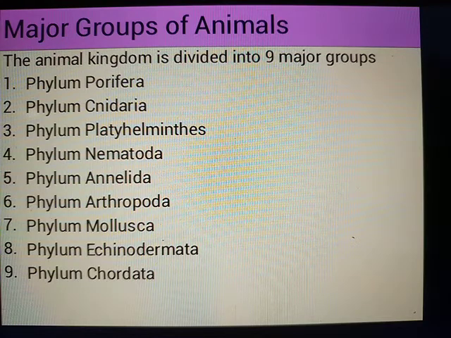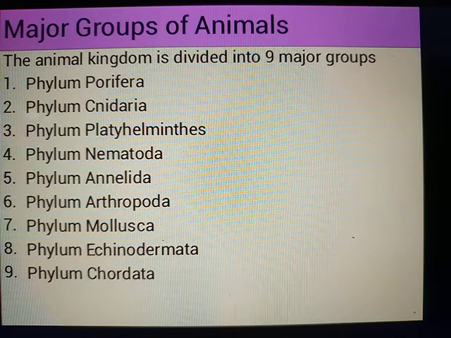When we are studying animal life, we will observe that animals are divided into different forms, like crawling, some being in water, being aquatic, some eating only flesh, some being only herbivores. All these different kinds of things we will keep on observing, and we will be grouping them into a major group. That is nothing but the phylum.